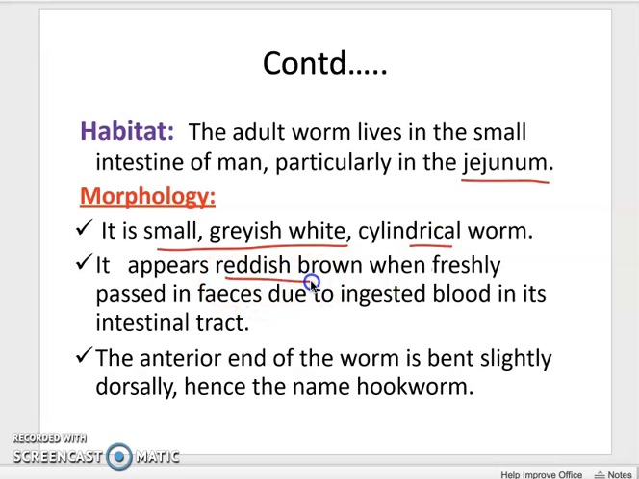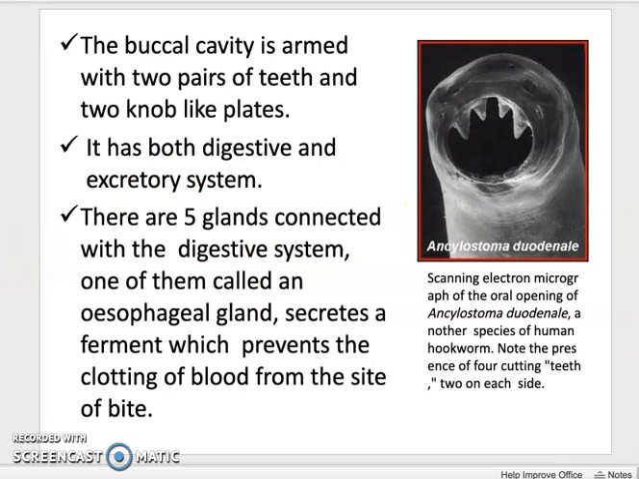When we come to the morphology of this hookworm, it is a small grayish white cylindrical worm. It appears reddish brown when freshly passed in feces due to the ingested blood in its intestinal tract. The anterior end is bent slightly dorsally, hence the name hookworm. So the anterior end of this worm is slightly hook shaped, and for that reason they are called hookworms.